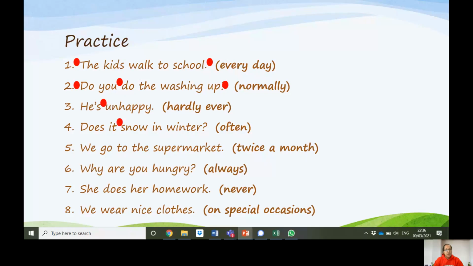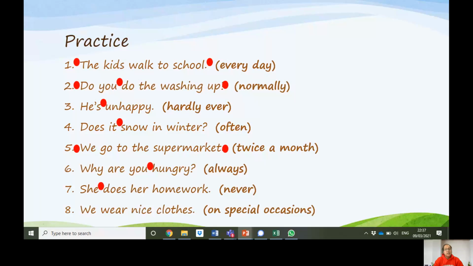Does it often snow in winter? Snow is the main verb, and so the adverb goes before snow. We go to the supermarket twice a month. It goes at the end of the sentence. But we can put it at the beginning of the sentence if we want. Why are you always hungry? It goes after the verb to be. Because this is a question, it goes after the subject word as well.